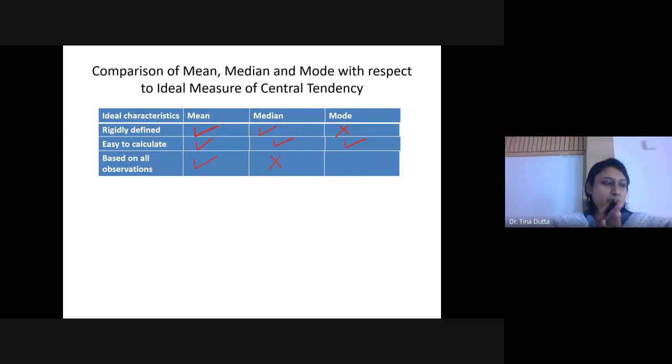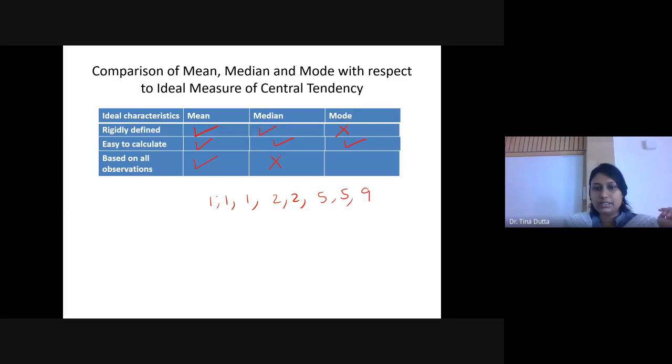Mode is again not based on all the observations. Why? Because whichever value has the highest frequency, that is the mode. Even if I change the values of all the others, so if I am having the values, for example, 1, 1, 1, and then 2, 2, and then 5, 5, 9, right?